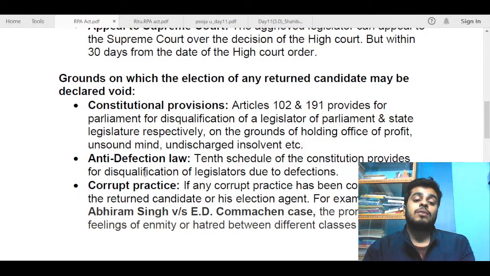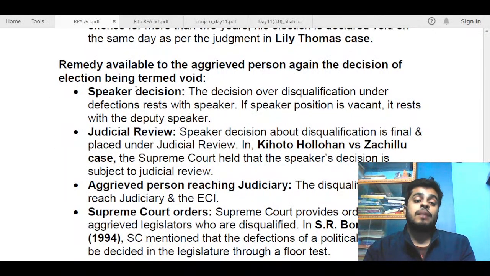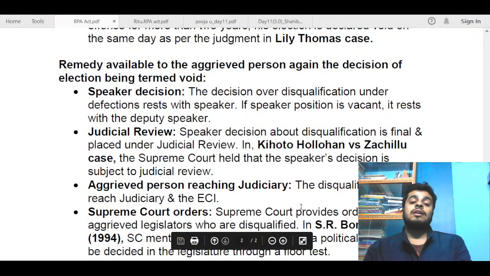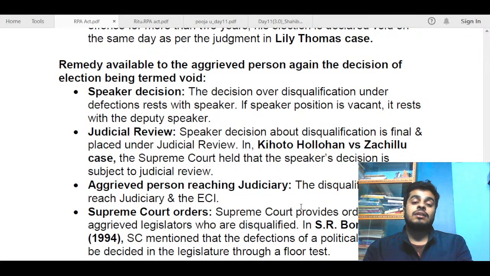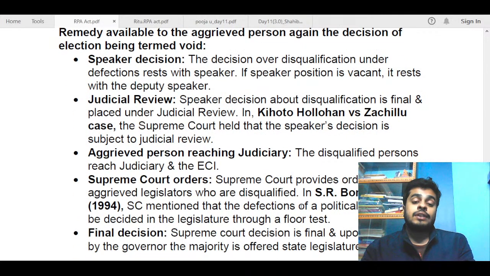Here you could have talked about anti-defection, corrupt practices, and constitutional provisions. These three were the main pillars, so you could have framed your answer around these three points. And after that, the last part was about the remedy available. Here also, you could have talked about some important cases such as Kihoto Hollohan and S.R. Bommai, and what all remedies are available, like floor test and all. You could have mentioned them in passing arguments. So that is the question discussion for today, I guess.